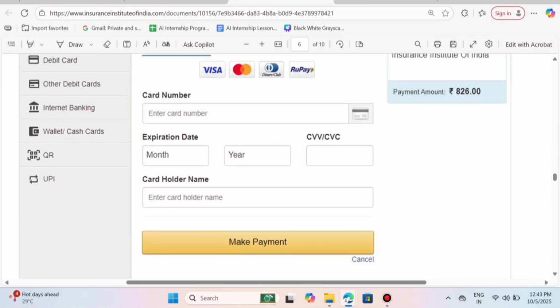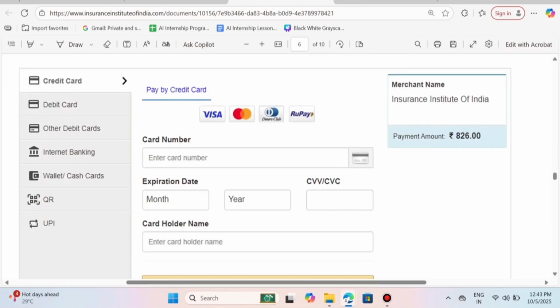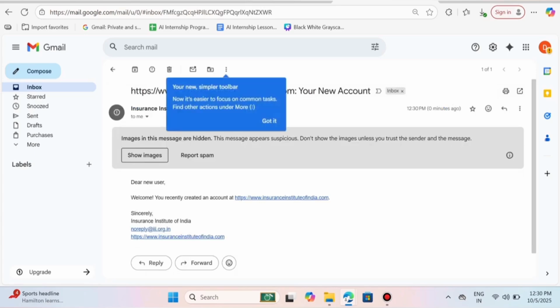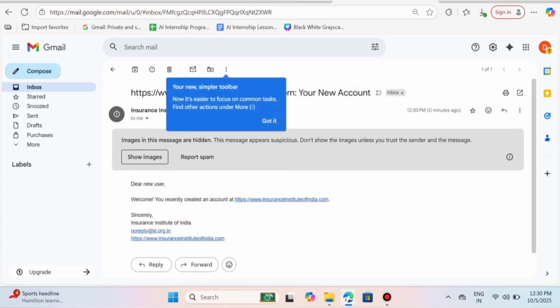and click on UPI. A QR code will be generated. Scan the QR code and approve the payment. Your payment receipt will be generated. You can download it, and also a confirmation will be received in your email address.